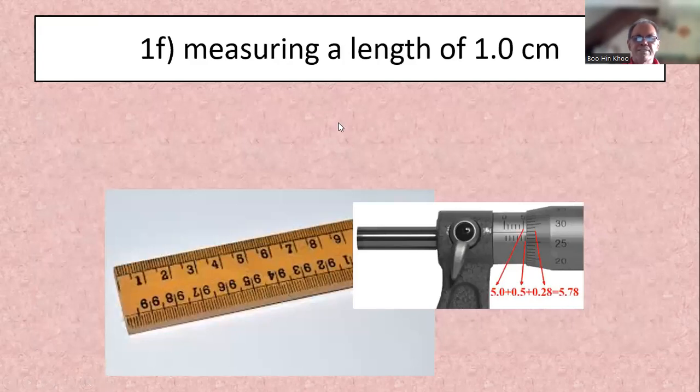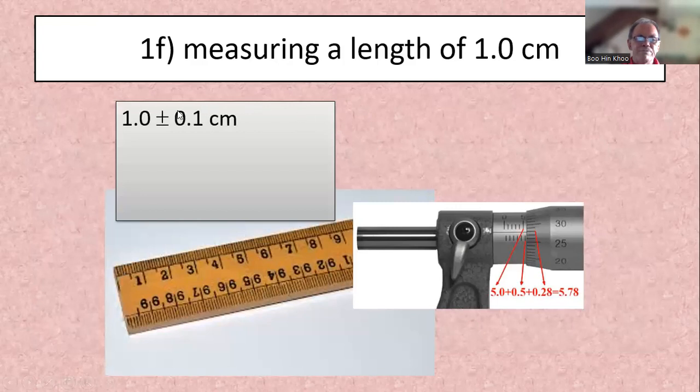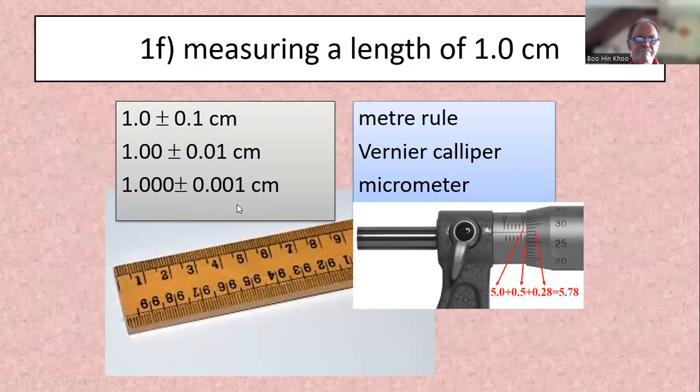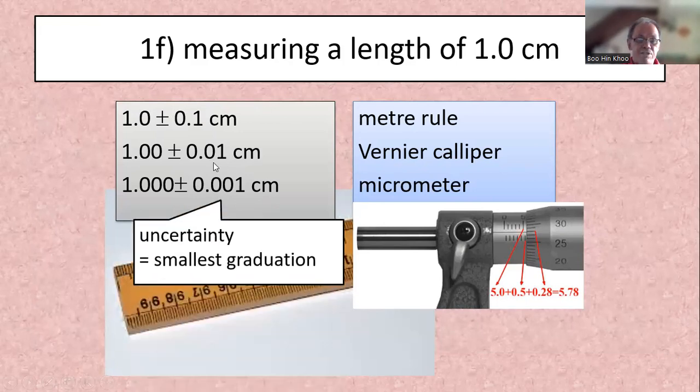You use a meter rule, and the uncertainty is just 0.1 in the measurement. If we use a vernier caliper, it's 0.01, and a micrometer would be 0.001. So this is called uncertainty. It's always the last significant figure, or the smallest graduation.